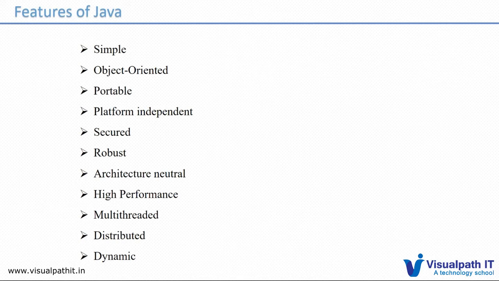We can develop multi-threaded applications and distributed applications, and dynamic web pages. A lot of things are possible with Java. We can go through each topic when we get to multi-threading and other topics. Then you can understand how we actually write thread programming in Java. We can discuss these details later.